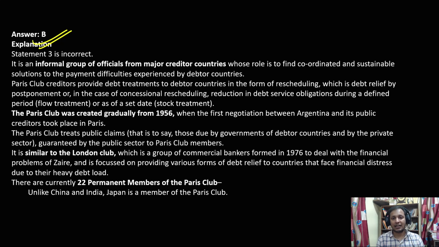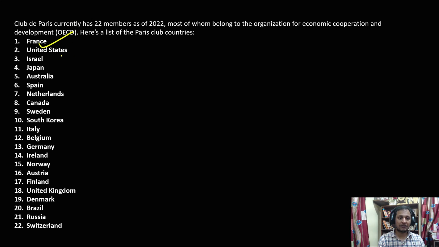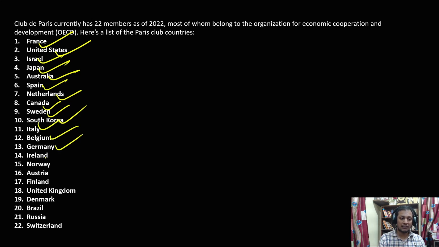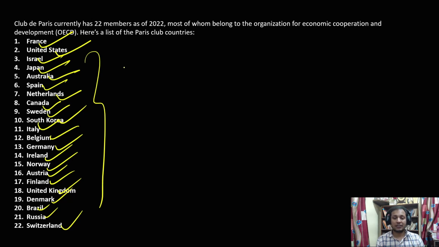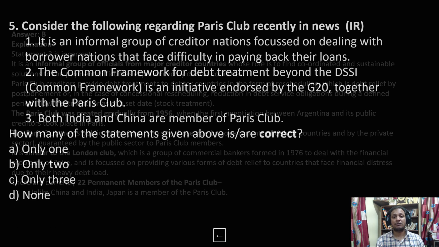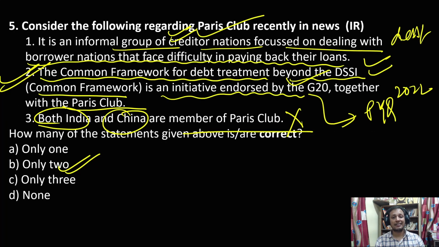India and China are not part of Paris Club. You can see here the members of Paris Club are France, United States, Israel, Japan, Australia, Spain, Netherlands, Canada, Sweden, South Korea, Italy, Belgium, Germany, Ireland, Norway, Austria, Finland, UK, Denmark, Brazil, Russia, and Switzerland. Most of the countries are basically developed nations. So this Paris Club becomes very important because there is a lot of talk about debt sustainability of developing countries. So guys, I hope you like the session.